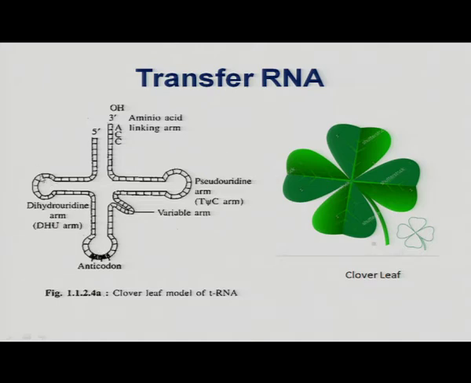This particular loop is called dihydrouridine loop or arm, which I already explained in my earlier slides. Dihydrouridine is formed because of the addition of 2 hydrogen at the unsaturated bond, and this one is the pseudouridine arm, which I also explained. Pseudouridine is an uncommon nucleotide present in the RNA, formed because of the 180 degree rotation of N3 and C5 carbon atom, and this arm is called the amino acid linking arm. At this particular arm, the amino acid is attached during the protein synthesis. So, this is how the transfer RNA looks inside the cell.